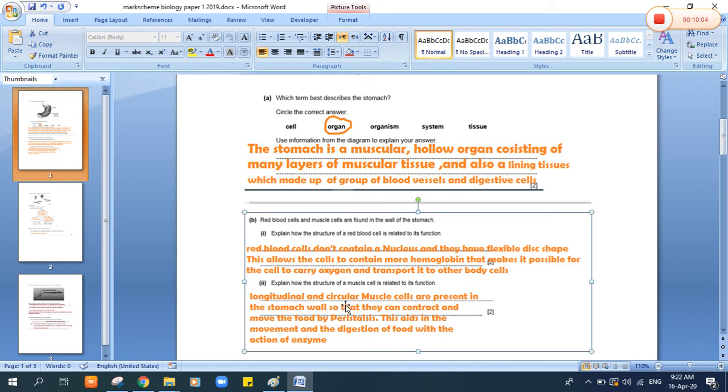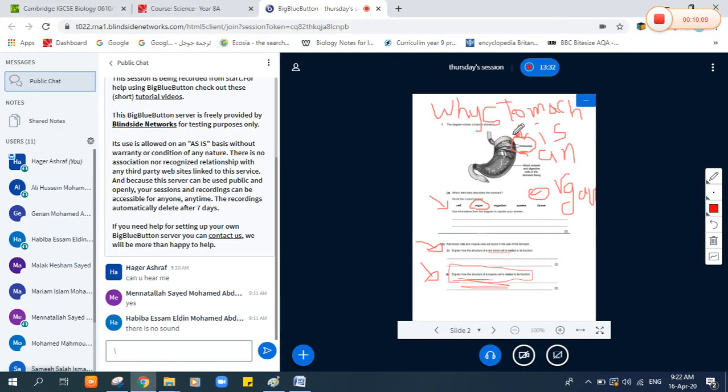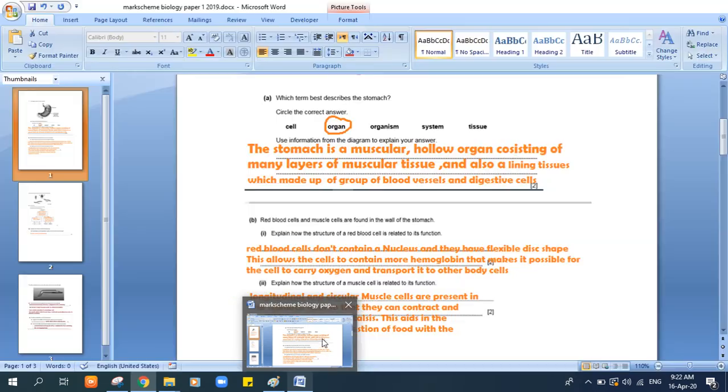Let's say the structure of muscle cells of the stomach. Let's look at this figure. We have said that the muscles in the stomach contain circular muscles and longitudinal muscles. So here we have two types of muscles in the stomach, a circular one and a longitudinal one. So how do these types of muscles help it to do its function?